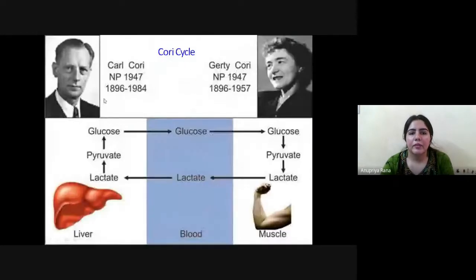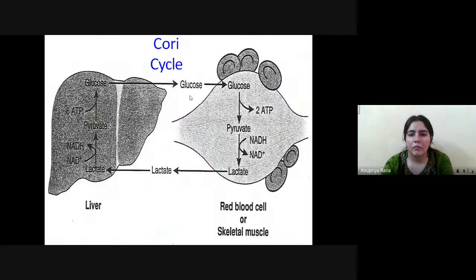These are the basic scientists, the husband and wife, Carl Cori and Gerty Cori. They formed this cycle. That's why this cycle is named after them, the Cori cycle. So you can see here, firstly glucose comes into the muscle. The muscle reduces ATP, forming pyruvate and lactate. Basically, this lactate is a function of the muscle.